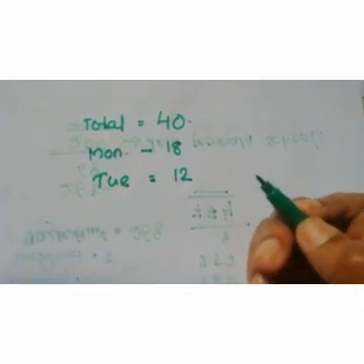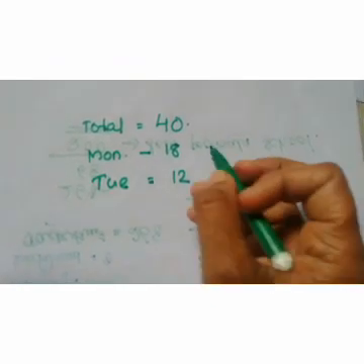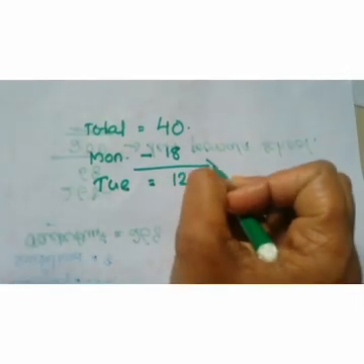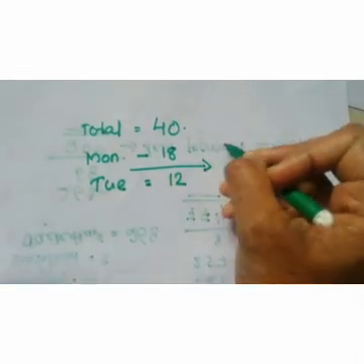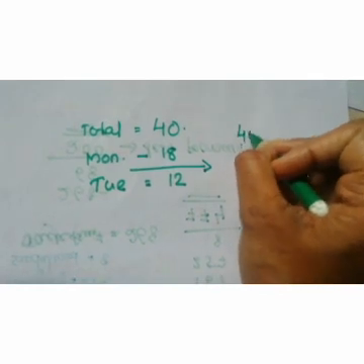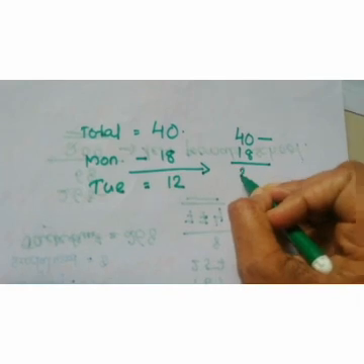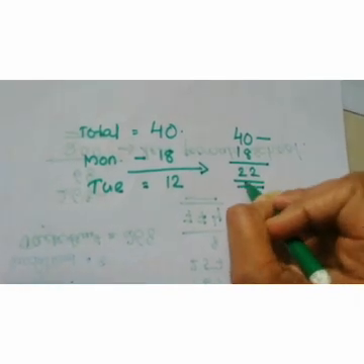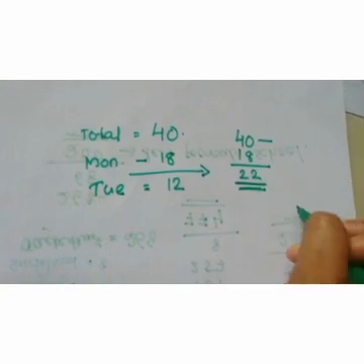Our first question is, how many stamps were left after Monday? The total is 40. On Monday 18 were bought, so 40 minus 18, 22 stamps are left in the school.